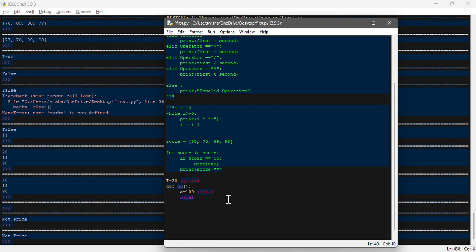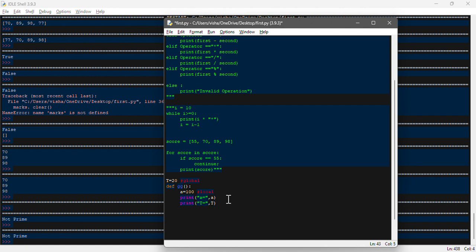Now print, bracket, a is equal to a, bracket close. And print, and here we're going to use t, sorry, t in brackets over here, okay.